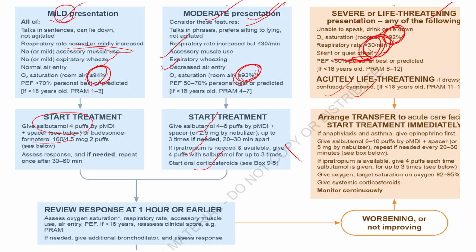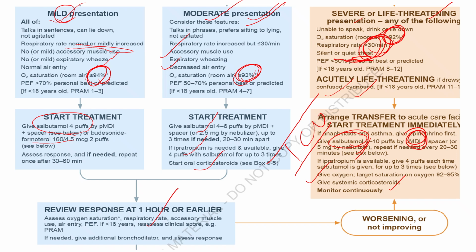In these cases, ICU admission or hospitalization is required. The patient is to be started on oxygen, systemic corticosteroids are to be given, and obviously bronchodilators, that is salbutamol and ipratropium, can even be given by MDI with spacer or nebulizer. Always assess the patient after 1 hour and see whether the patient is improving or desaturating.